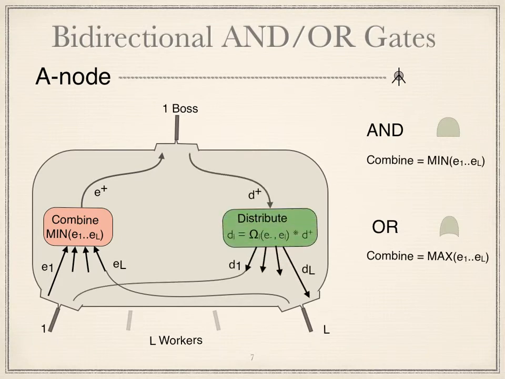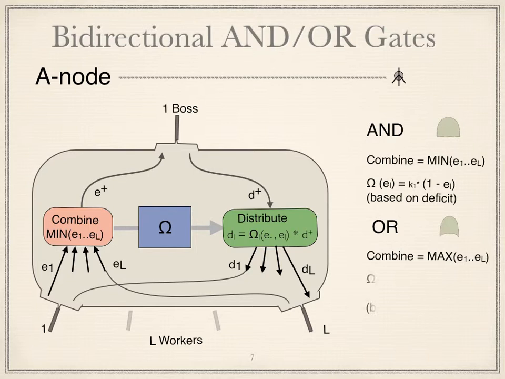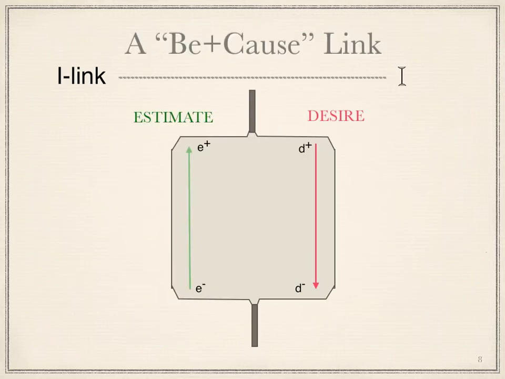A-nodes distribute desire from one boss to its multiple workers. The function omega determines the distribution and is normalized so the desire is conserved. Omega reflects deficit, the most needed to complete the AND, or it reflects incumbency with an OR. Other functions besides AND and OR are also possible.